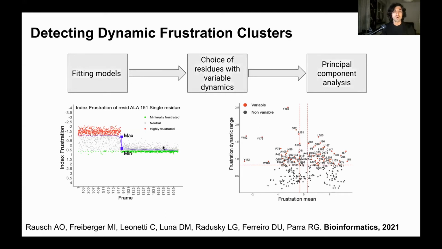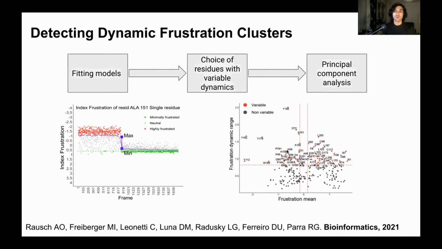We can fit some models to the distribution of points, and we can calculate which are the maximum and minimum values for this model in frustration over time. By comparing this to the mean frustration of this residue over the simulation, we can detect, by taking some thresholds, which of the residues are variable across the different frames in the dynamics.